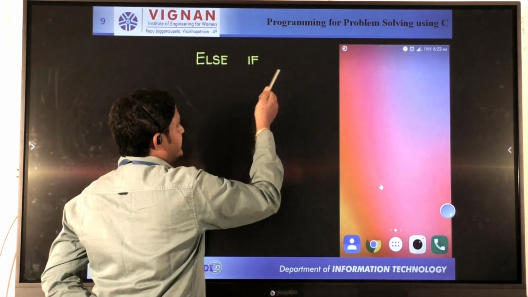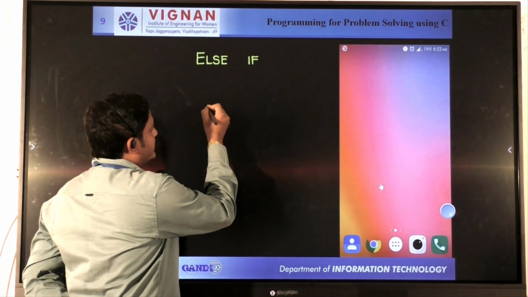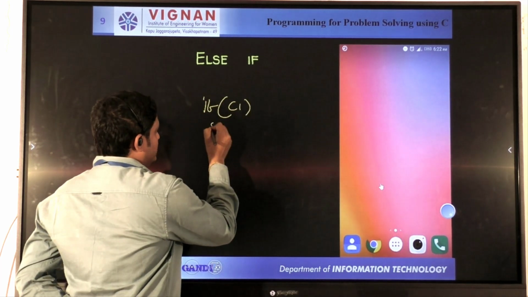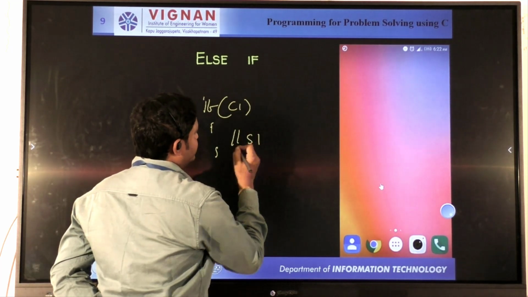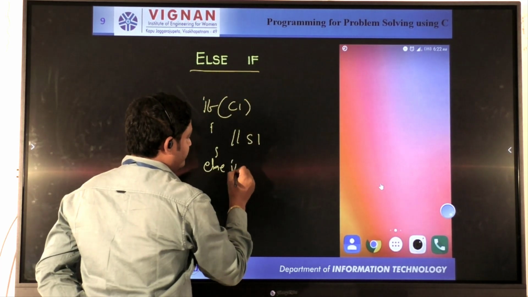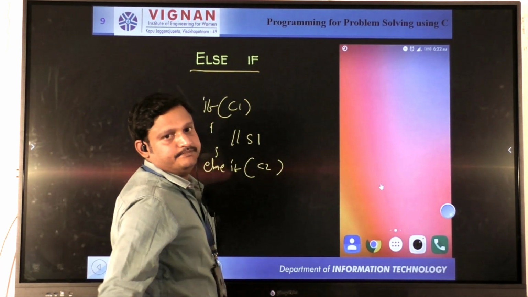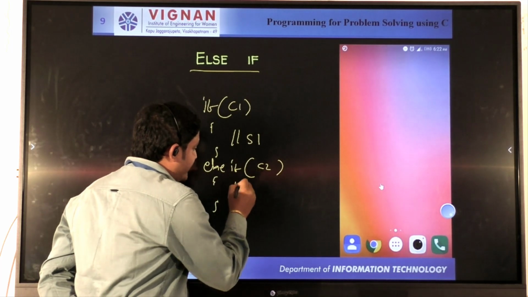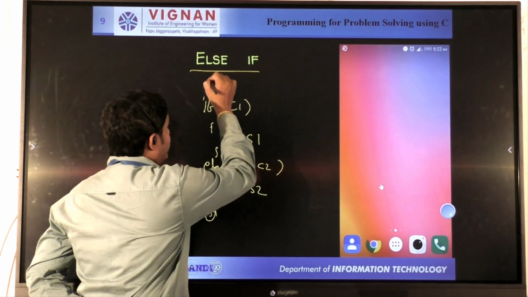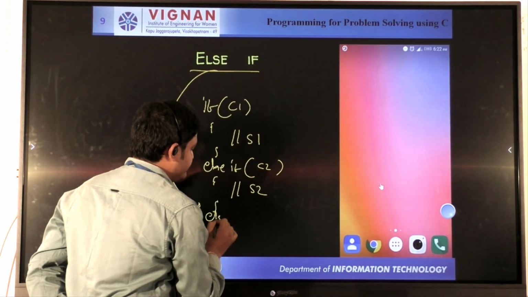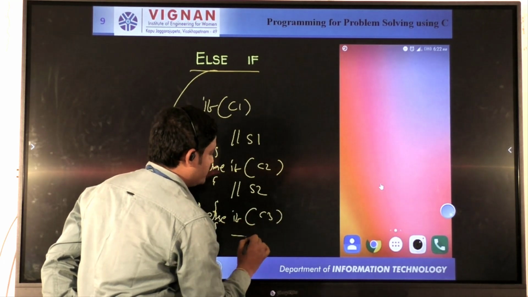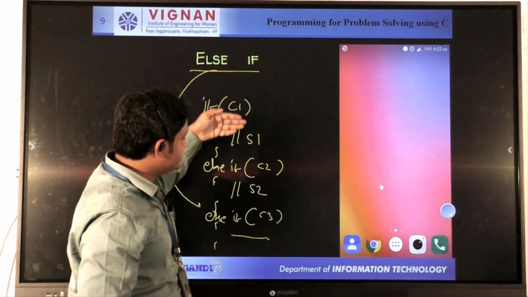Else if, from the syntactical point of view, means: if condition 1 is true, then true statement 1 will be executed. Else, what is next? Else if condition 2. If it is true, then this separate block will be executed. Again one more condition. According to this, what is the syntax? Else if condition 3 will be executed, and so on, up to however many conditions are needed.